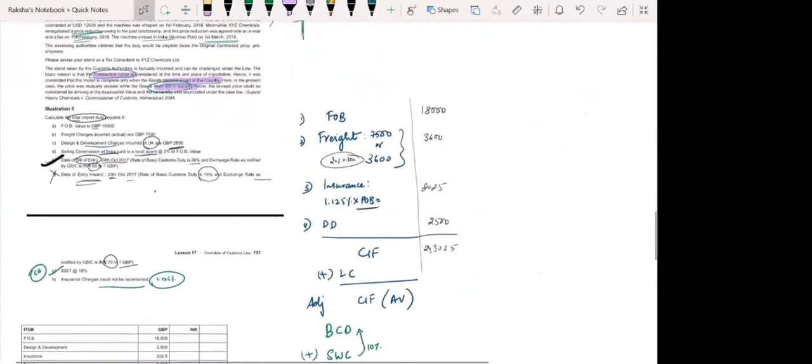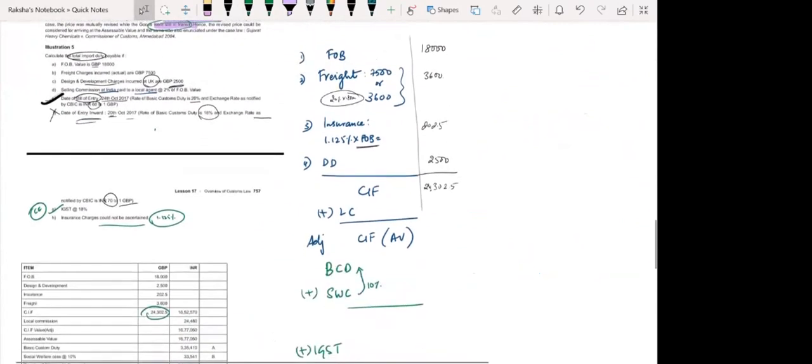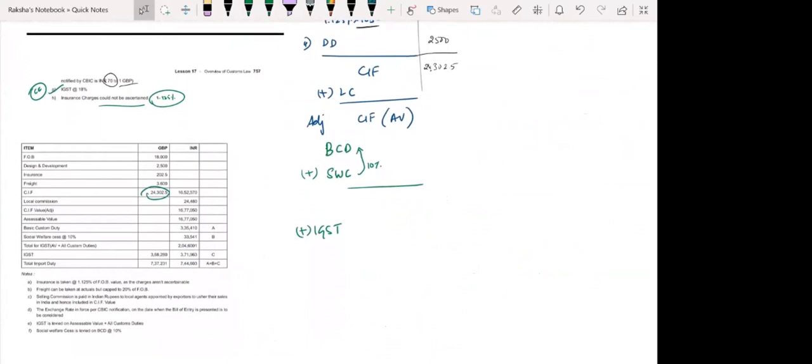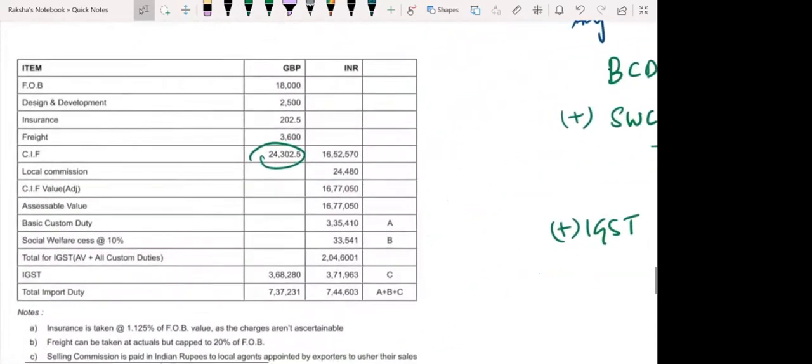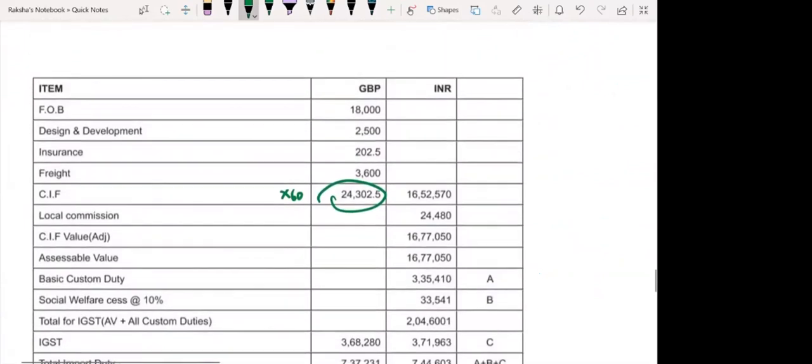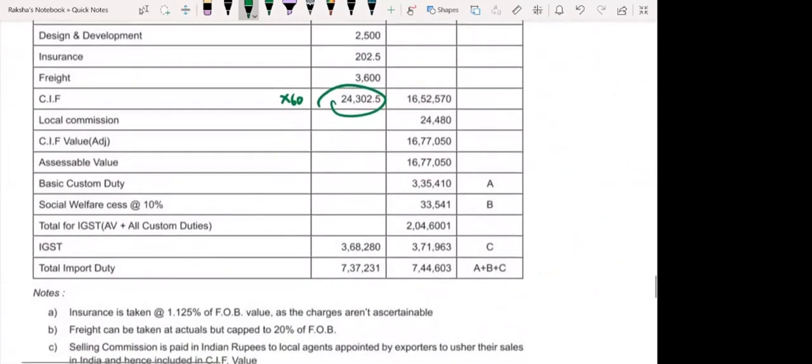Now, what is it into 68 rupees? 24,302.5 into 68 rupees will give me 16,52,570. So this is in my rupees. Okay, this is in my rupees.